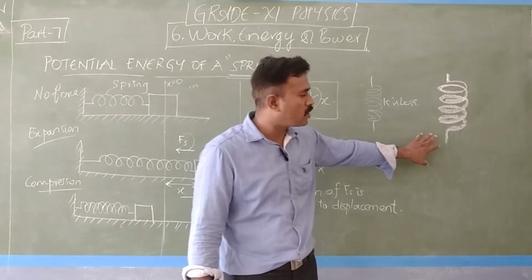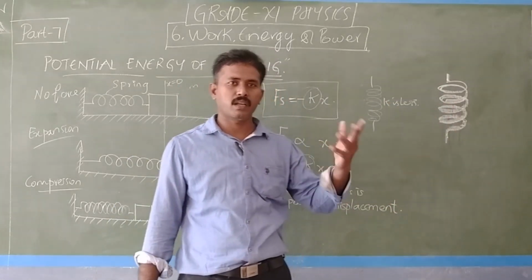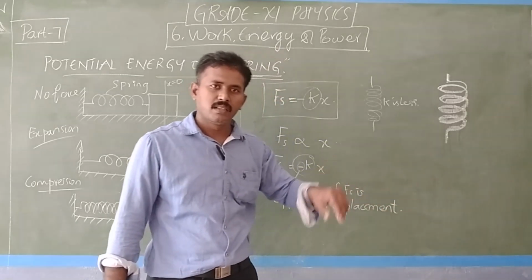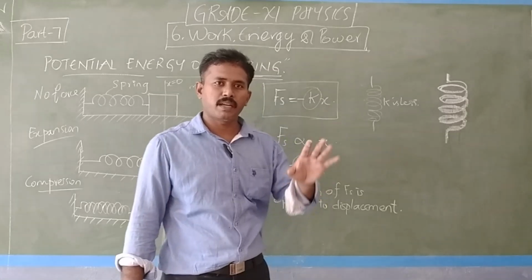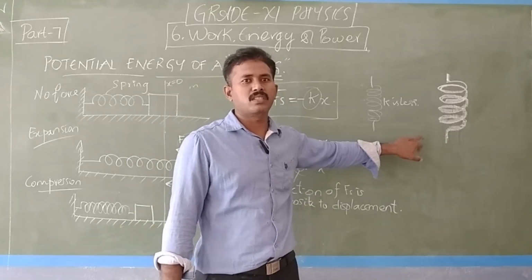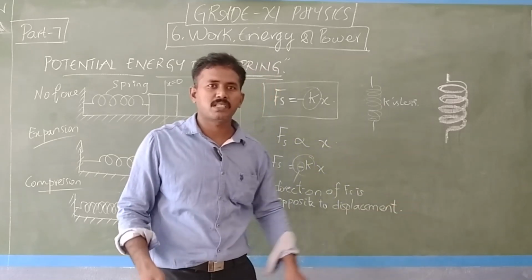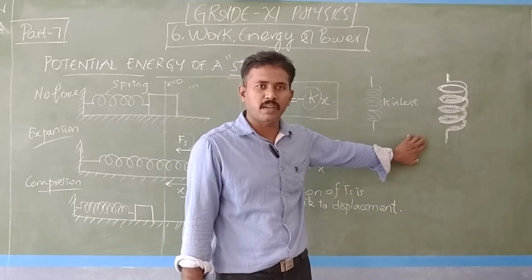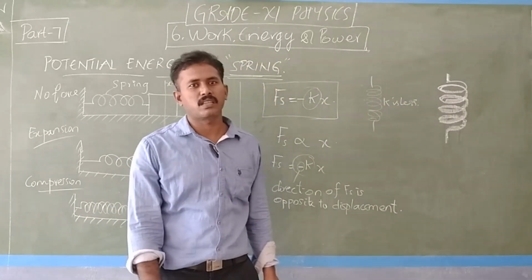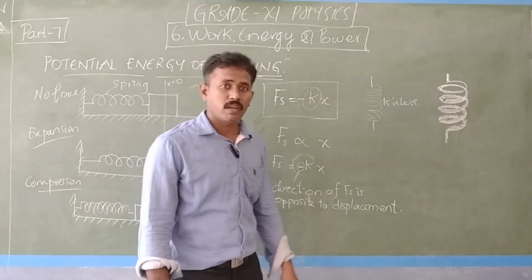This type of spring is used in vehicles with heavy loads. In trains, under the compartment, this type of rigid spring is used to connect the wheels. Then the vibrations will be arrested in the spring. Springs are mainly used for arresting vibrations in a vehicle.